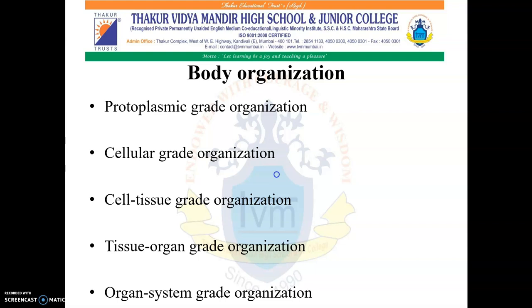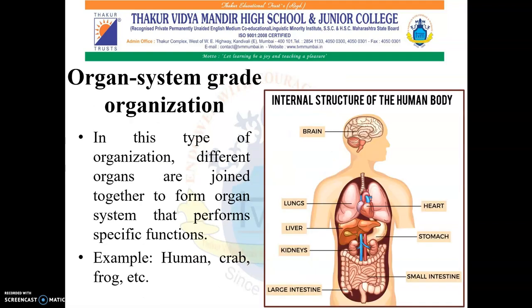Last is organ system grade organization. Now, in this type of organization, different organs are joined together to form organ system that perform specific function as in the body of human being, crab, frog, etc. Now, picture shows the internal structure of human body. We have different organs, brain, lungs, liver, kidney, large intestine, small intestine, stomach, heart. All these organs combine to form an organ system and they perform various functions of the body. So this type of organization is called organ system grade organization.